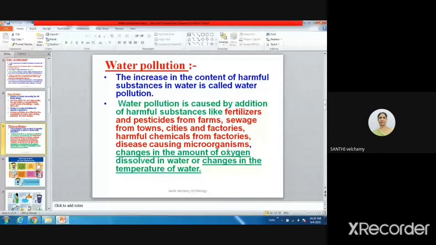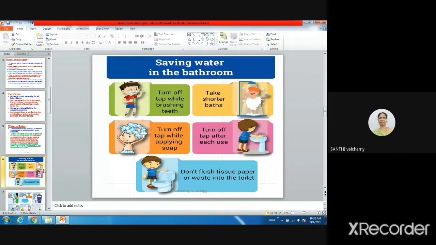And it changes the oxygen content because of the pollutants. Dirty water la என்னவாகும், oxygen. Plastic. So adanaala enna pannanom, we have to reduce the pollution of water. We have to save nature, children. That's why we have to save the nature. That's why we have to do some methods how to save water.